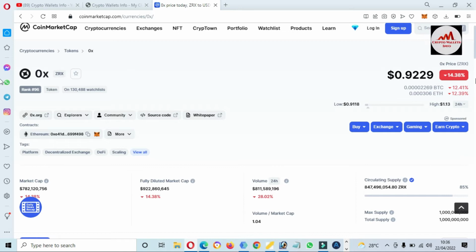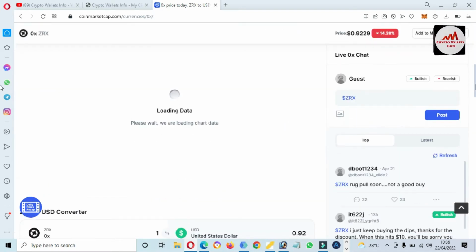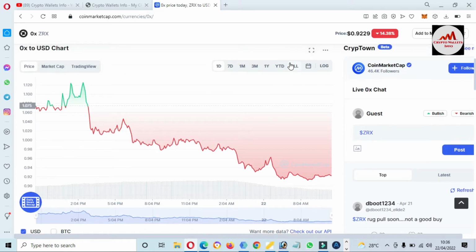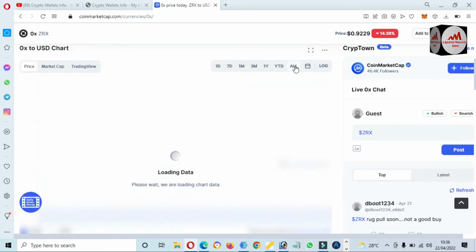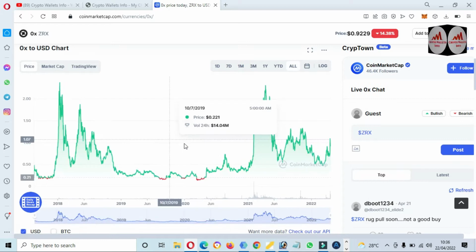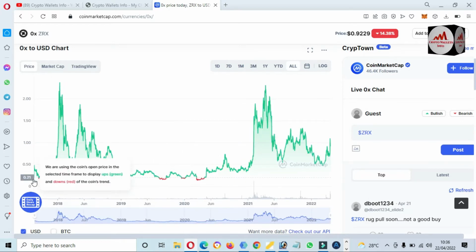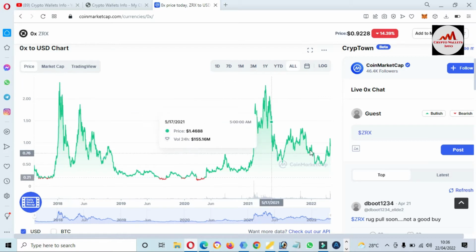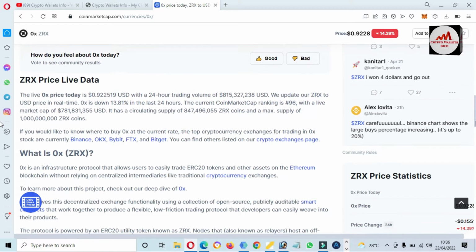But first we will check the price graph and connect our Metamask wallet with this platform. Click on All, then you can see the price graph. When the token launched it was almost 20 cents, and the all-time high was almost $2.50, but this time the price is 92 cents.